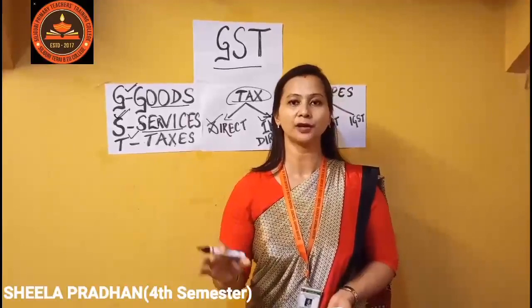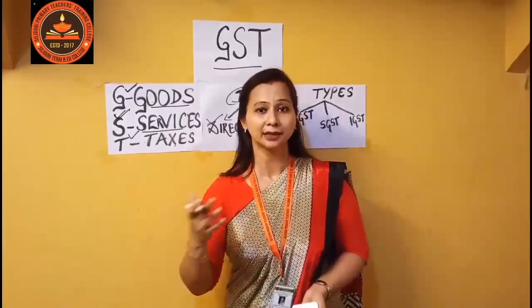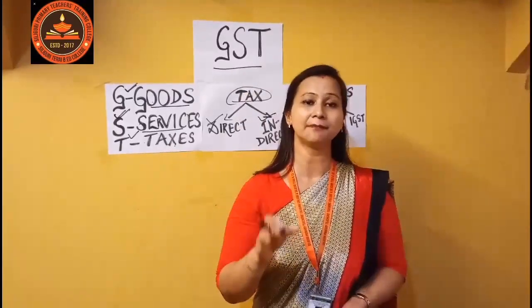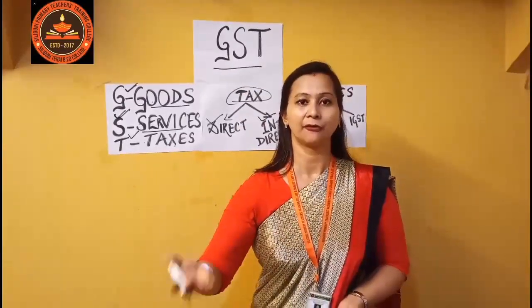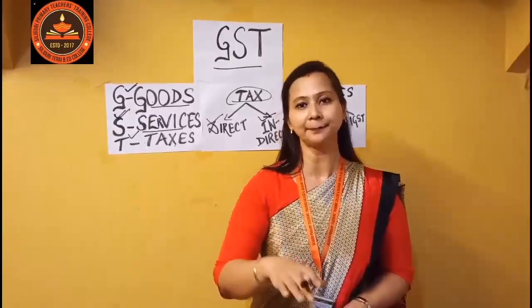Without money, it's not possible. So, where does the government get the money from? The answer is, the government gets the money from the taxes which are paid by the public.